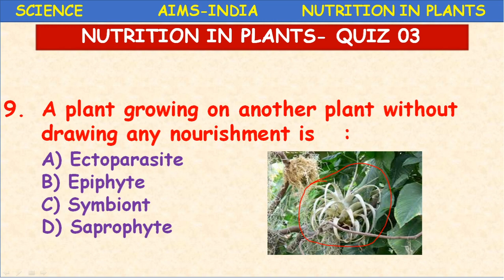The plant is growing on another host plant. Okay, it is not a parasite, so we should not call it a host. Such types of plants are called epiphytes. Epiphytes, epiphytic plants.